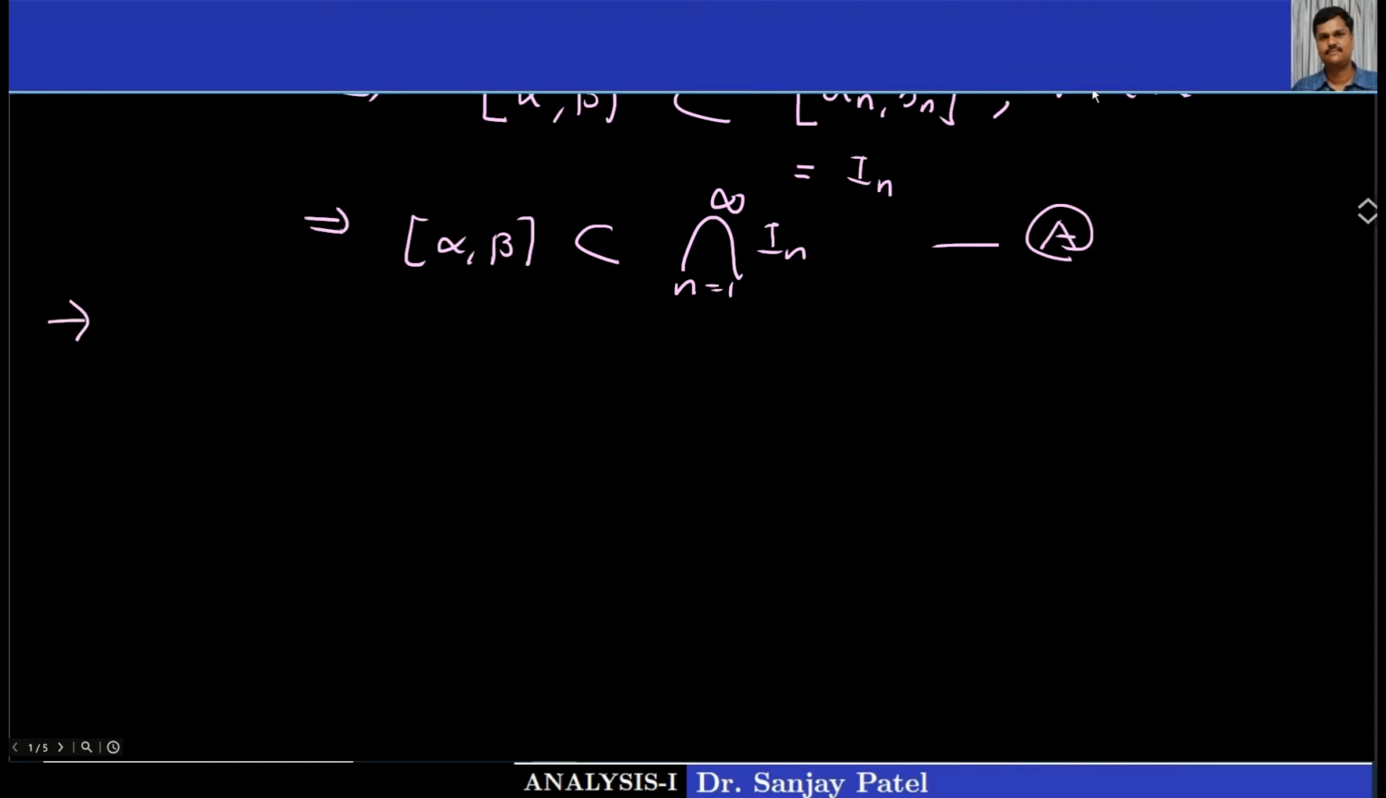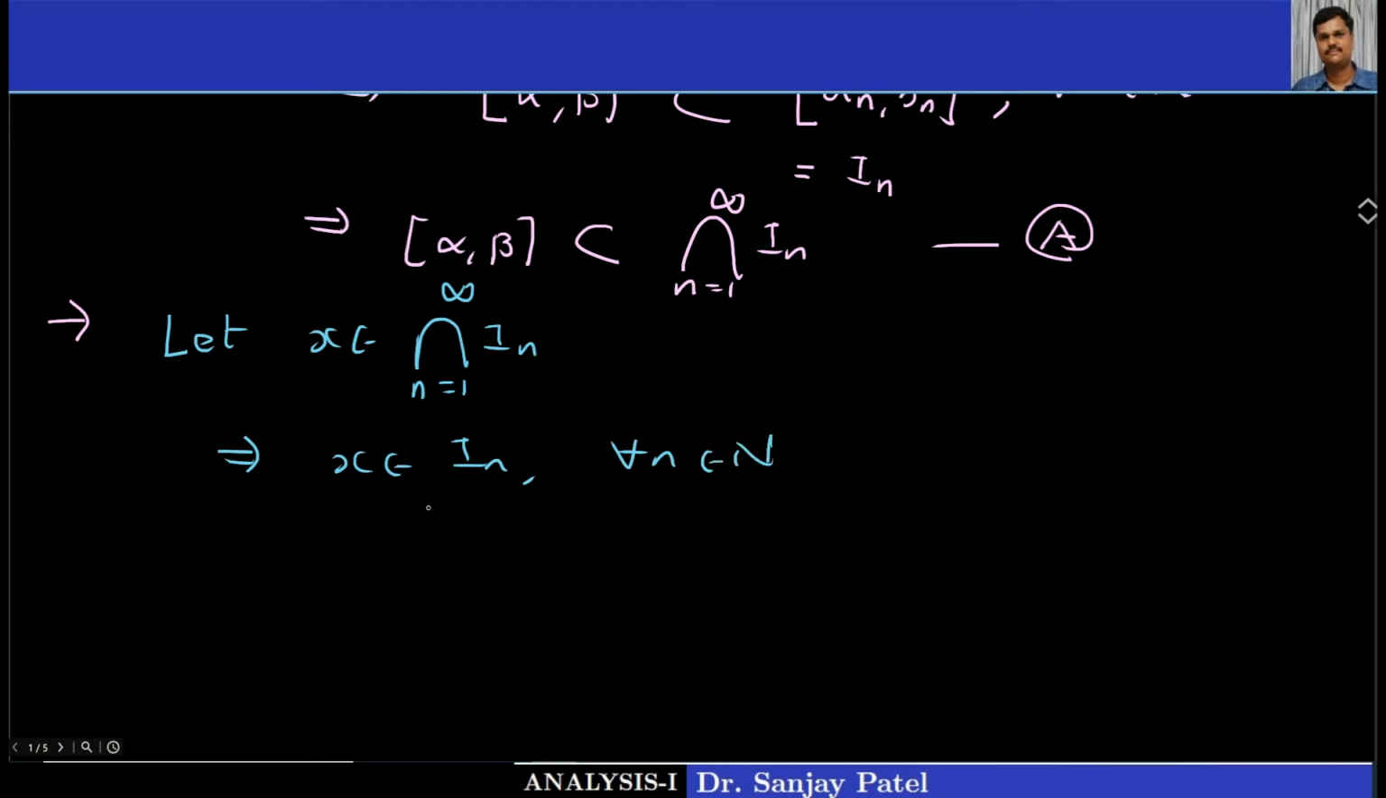So for that, I am taking an arbitrary point x belonging to the intersection of all these In for n equal to 1 to infinity, and this implies x belongs to In for every n belonging to N. Okay, and that means x is in the closed interval an, bn, and therefore I can write an is less than or equal to x, less than or equal to bn for every n, because In is equal to the closed interval an, bn.